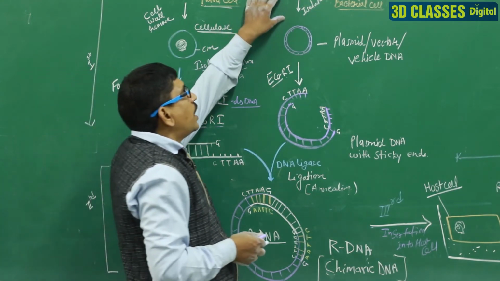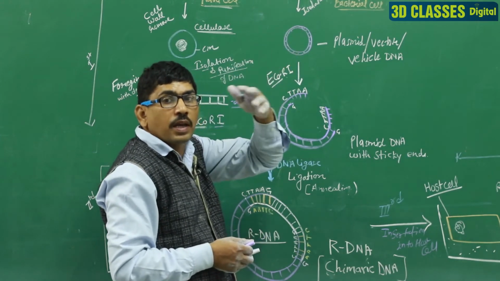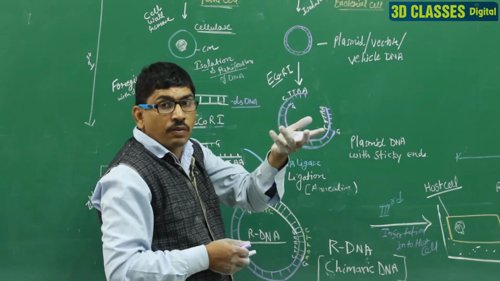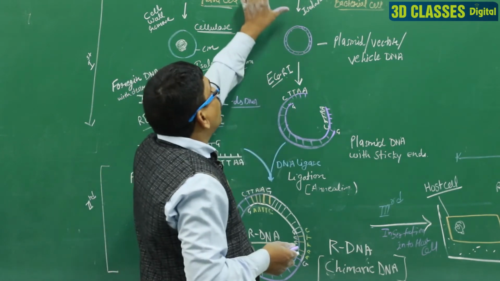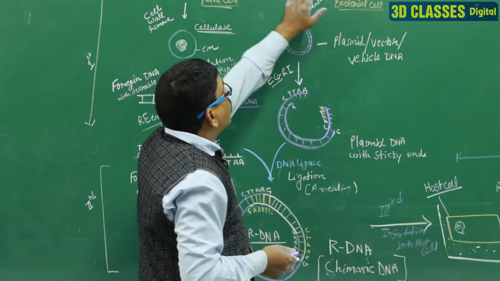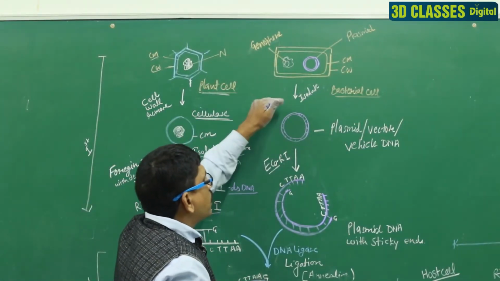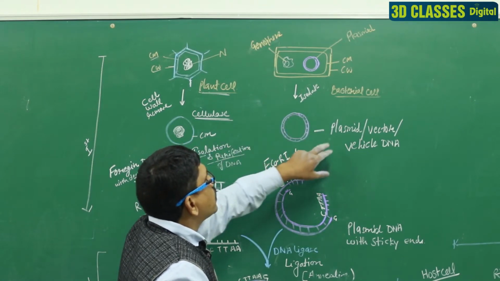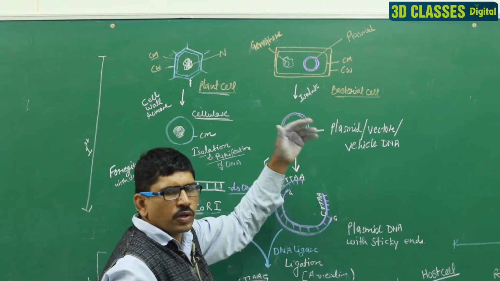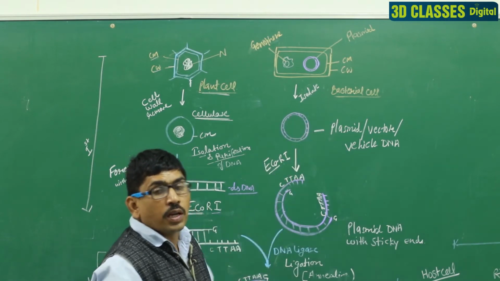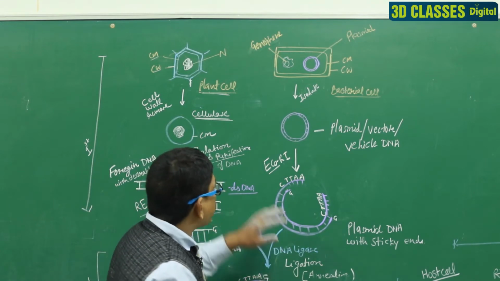Similarly, the process here: it is a bacterial cell, and firstly we choose a bacterial cell because we choose a plasmid for the formation of the recombinant DNA. So, in this cell there is the genophore, the plasmid, cell wall and cell membrane. We isolate the plasmid, and this plasmid is known as the vector, also known as vehicle DNA, because it carries the desired DNA into the host cell.